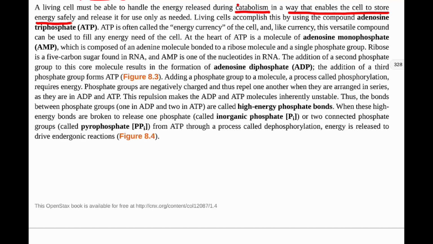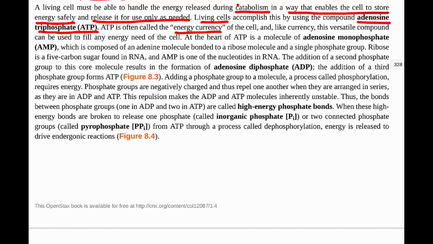Our living cells accomplish this by using adenosine triphosphate, which is ATP. ATP is often called the energy currency of the cell. It's very versatile, and we can use it to fill any energy need within the cell.